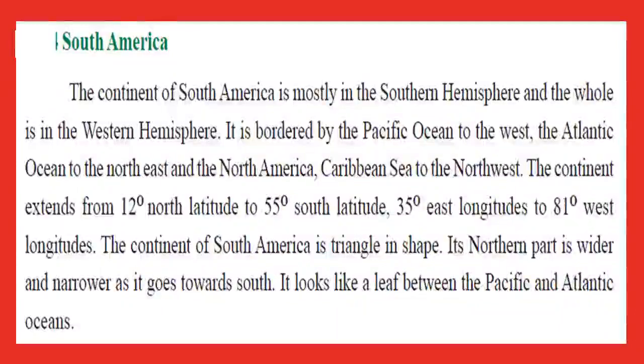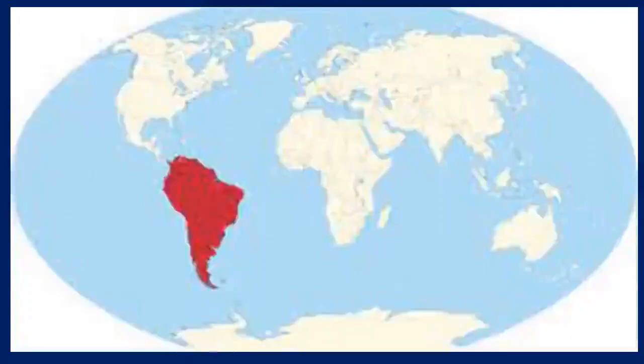The continent of South America is triangular in shape. In the northern part, it is wider, and it becomes narrower as you go towards the southern part. It looks like a leaf between the Pacific and Atlantic Oceans. You can see this on the world map.